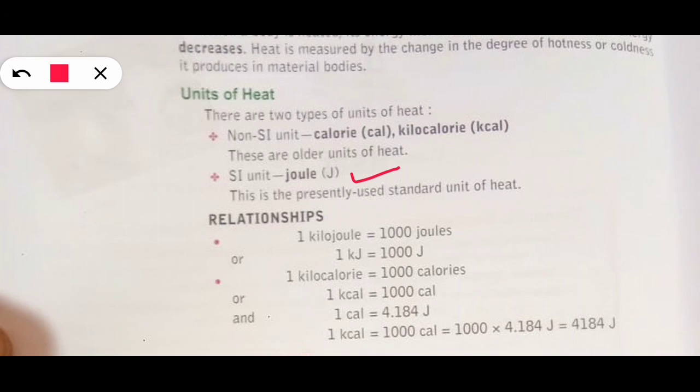There is a relation between these two terms. You can see 1 calorie equals 4.184 joule. So clearly calorie is a greater quantity in comparison to joule. 1000 joule becomes 1 kilojoule. That's quite simple, as 1000 gram becomes 1 kilogram. The same thing is implemented here: 1000 joule becomes 1 kilojoule, and 1000 calorie becomes 1 kilocalorie.